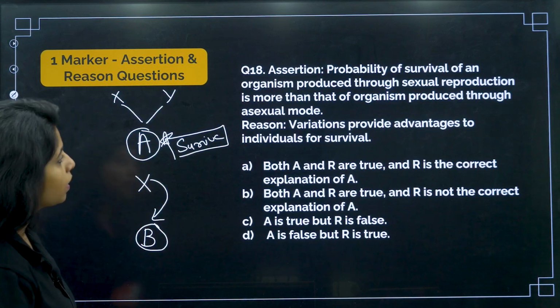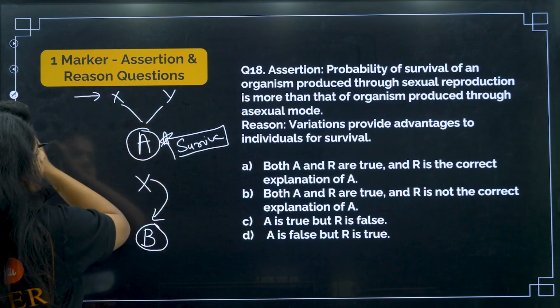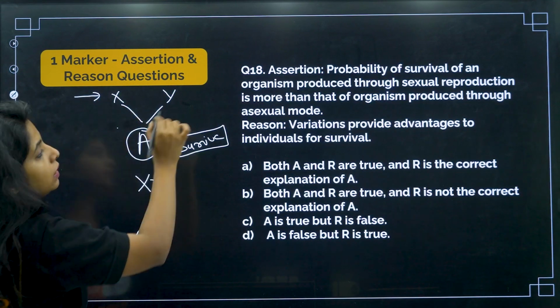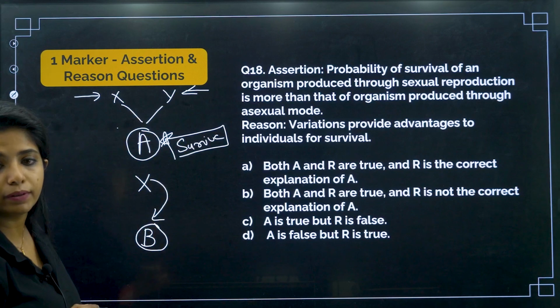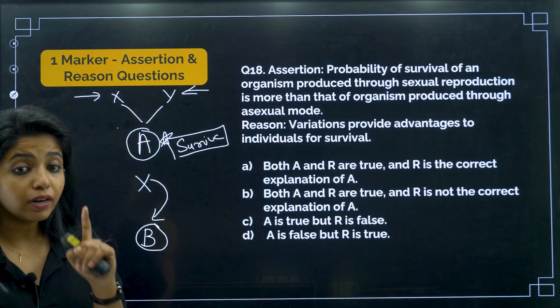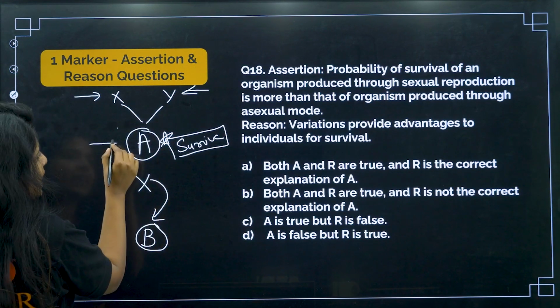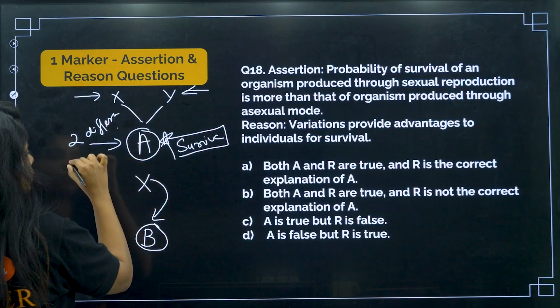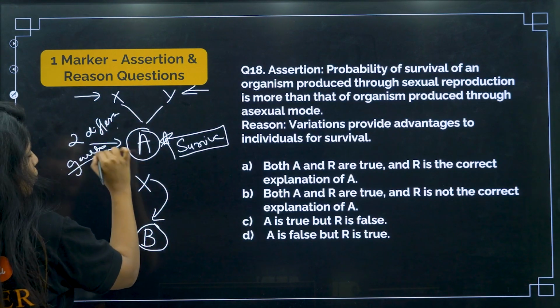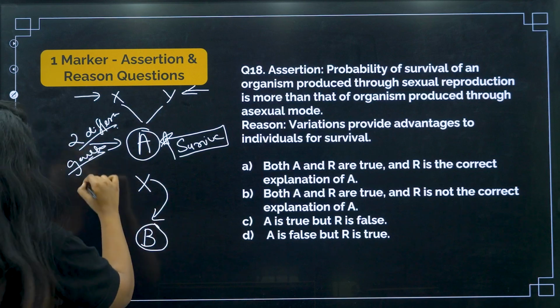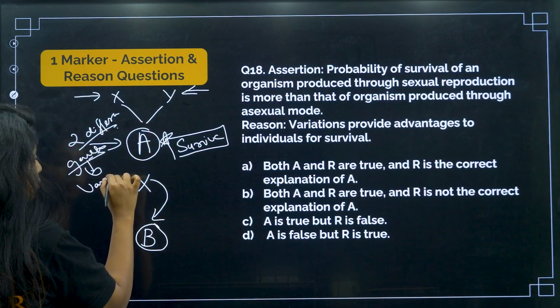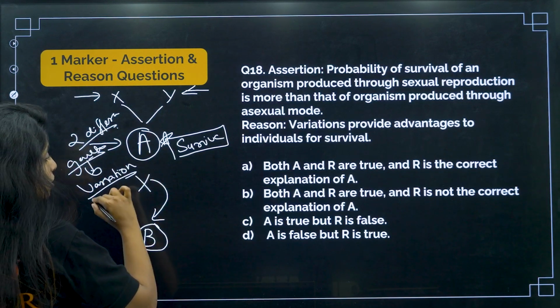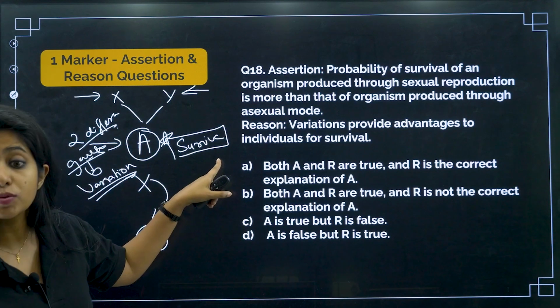It is yes. Why? Because over here this X person has their own genetic material, this Y person has their own genetic material, that is two different genetic materials. Now over here A is going to get two different genetic materials, my dear children. So obviously there will be lots and lots of variation that you could see, and this variation could help the organism survive.